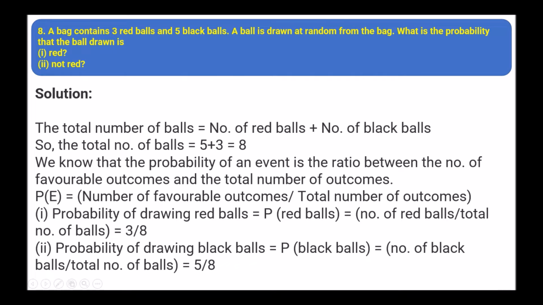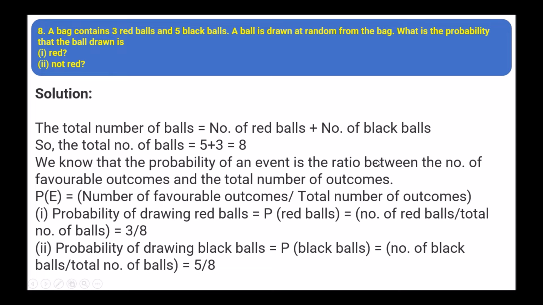Next: a bag contains 3 red balls and 5 black balls. A ball is drawn at random from the bag. What is the probability that the ball drawn is red, and second, not red? The total number of balls equals the number of red balls plus the number of black balls, so the total is 5 plus 3, that is 8.